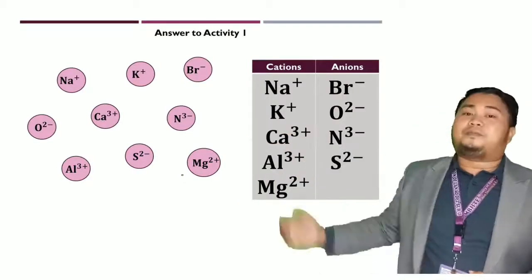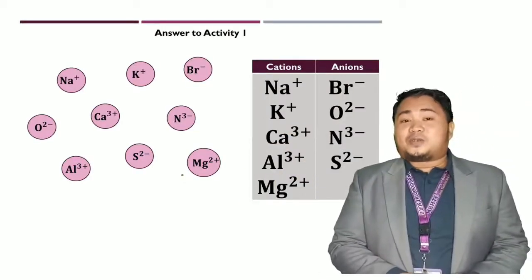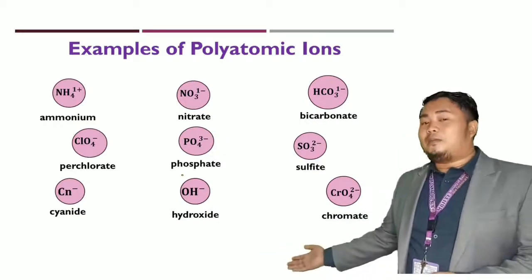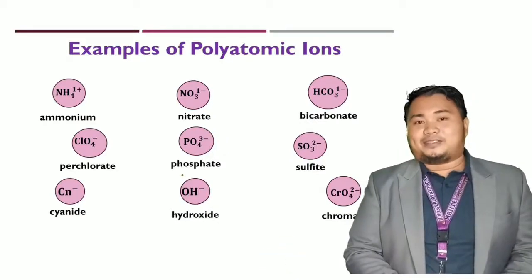Okay, so from the previous activity as shown here, these ions belong to monoatomic ions. So here are examples of polyatomic ions.